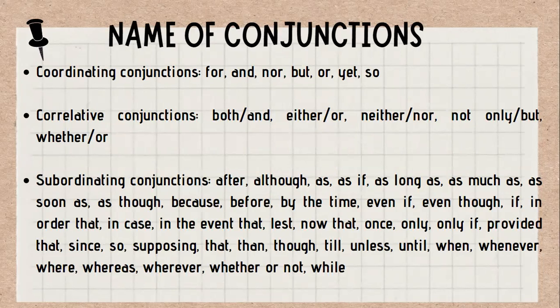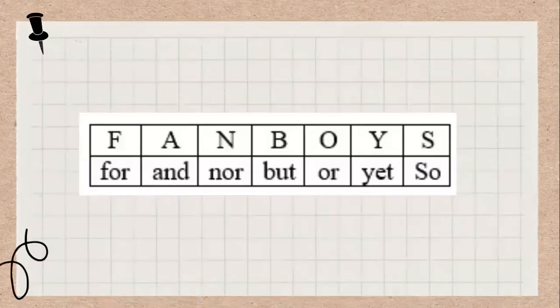Next, correlative conjunctions, such as both and, either or, neither nor, not only but, whether or. Subordinating conjunctions: after, although, as if, as long as, as much as, as soon as, as though, because, before, by the time, even if, even though, if, in order that, in case, in the event that, lest, now that, once, only if, provided that, since, so that, supposing that, than, till, unless, and so on.